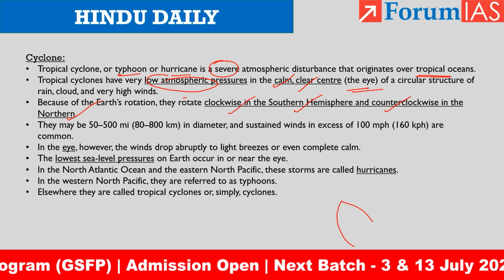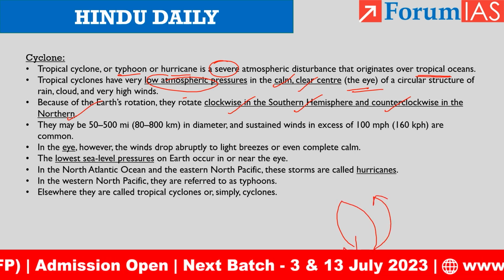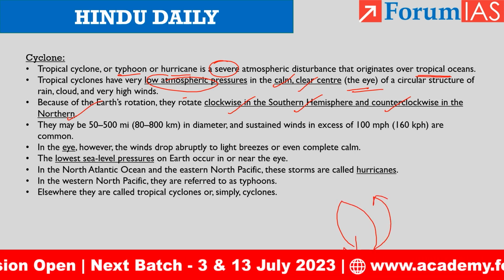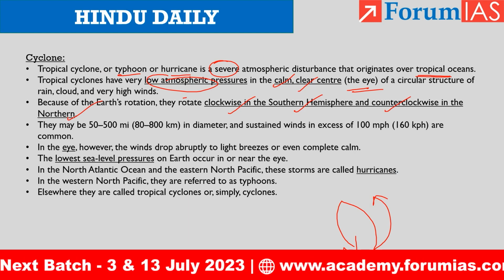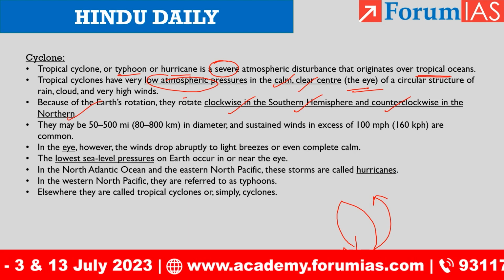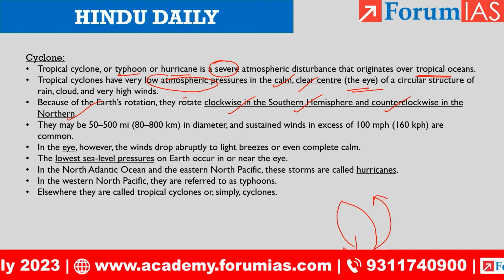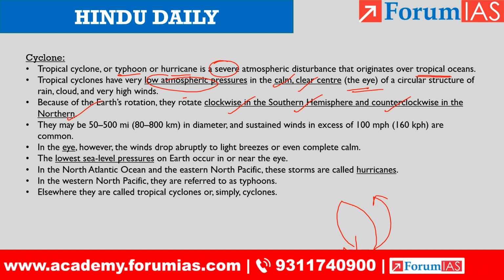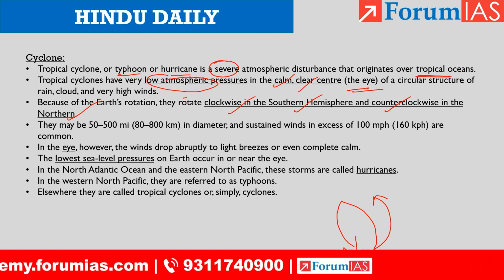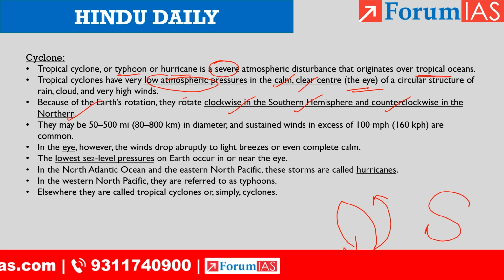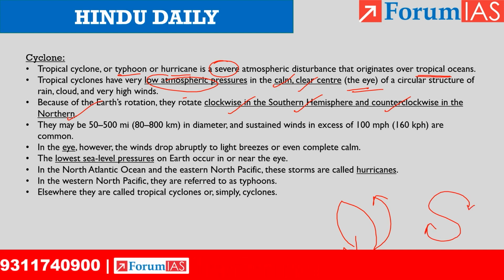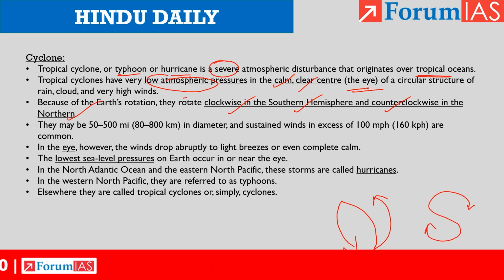So this is counterclockwise. This looks like N, right? In the northern hemisphere, counterclockwise. So this way we can easily remember. For the southern hemisphere, we have this diagram. So this is clockwise rotation. So the direction of rotation of cyclone we can easily remember with these symbols.